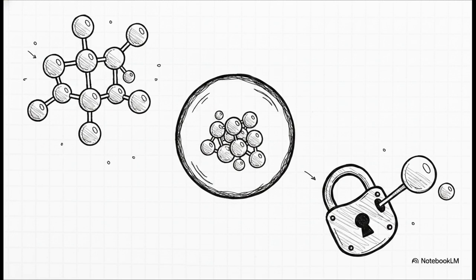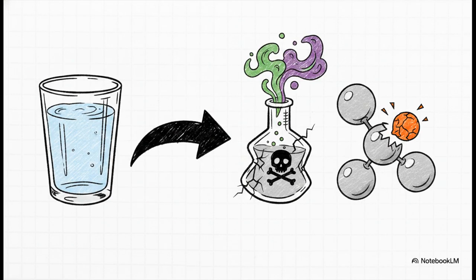And above all else, I seriously cannot stress this enough. Never, ever touch those tiny subscript numbers. If you alter a subscript formula just to make the math work, you aren't just breaking a math rule, you're magically transforming the substance into something completely different. For example, changing H2O to H2O2 to balance oxygen, that turns safe drinking water into hydrogen peroxide, a toxic chemical. You've ruined the reaction entirely. You can only change the big coefficients in front.